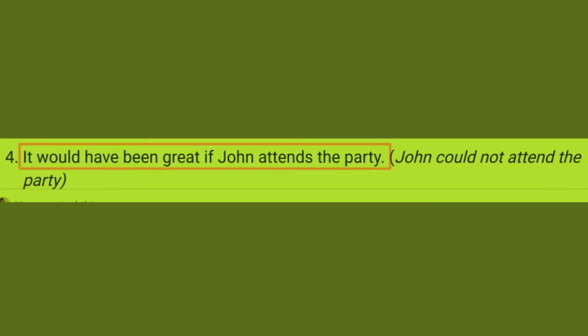It would have been great if John had attended the party. So in this case, we are expressing that it would have been great fun if John had attended the party. John couldn't attend the party, so we are expressing the possibility: if he had attended the party, then it would have been a great party.